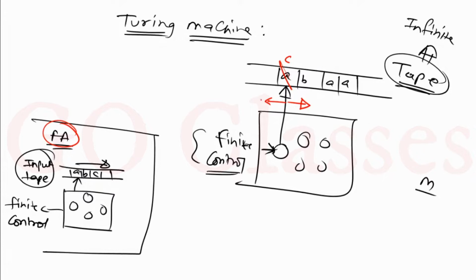Okay, and the third difference is that this is an infinite memory. This is the third difference, because in finite automata we have finite memory, and in Turing machines we have infinite memory.